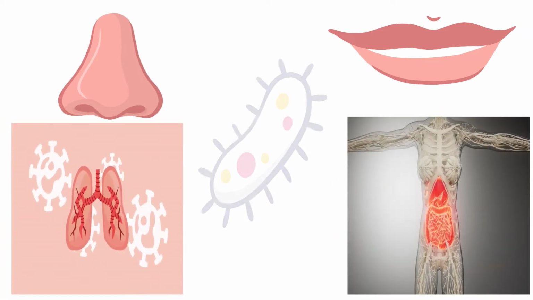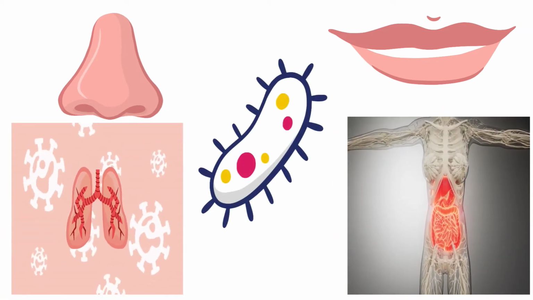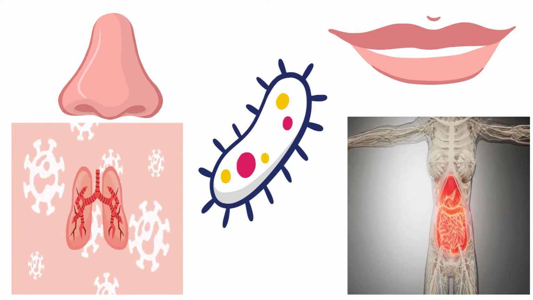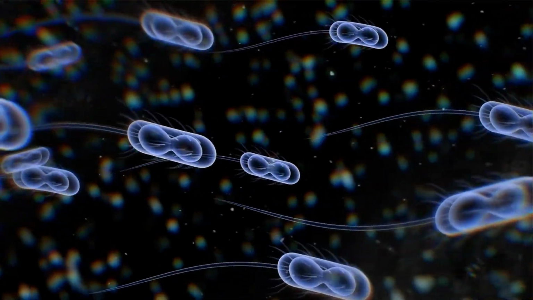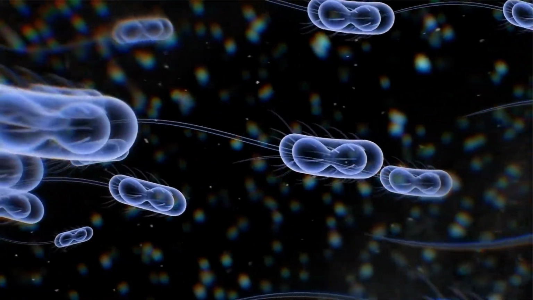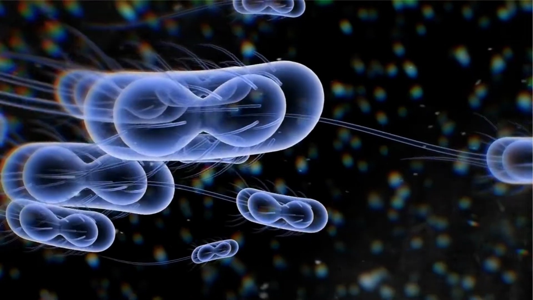Second is the differences in their mouth, nose, lungs, and gastrointestinal microbiota. Children are more heavily colonized with viruses and bacteria than adults, especially in their nose, where microbiota interactions and competitions can limit the growth of coronavirus. This is because children don't care about their personal hygiene compared to adults.